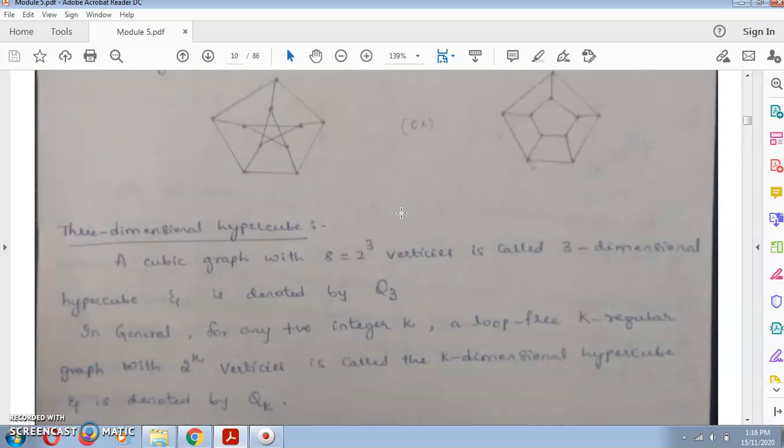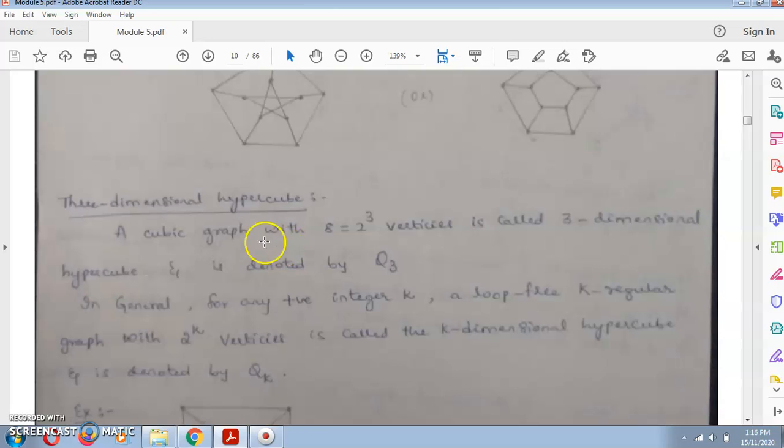Next, three-dimensional hypercube. A cube graph with 8 vertices is called a three-dimensional hypercube and is denoted by Q3. That is, a cube graph with 2 raised to 3 vertices is called a three-dimensional hypercube and is denoted by Q3. Q3 means it is a cube.